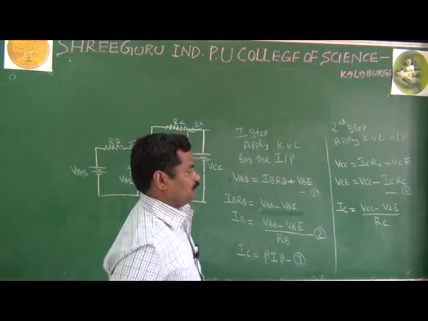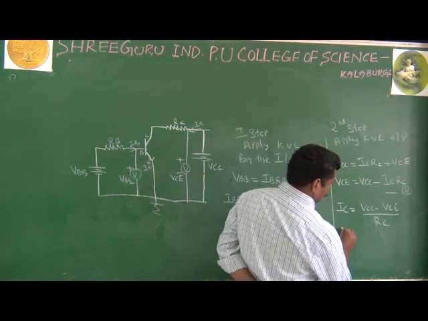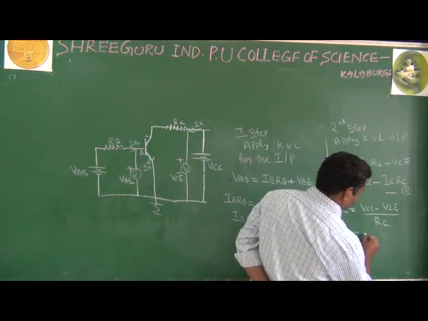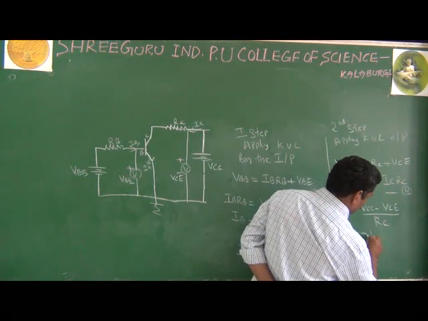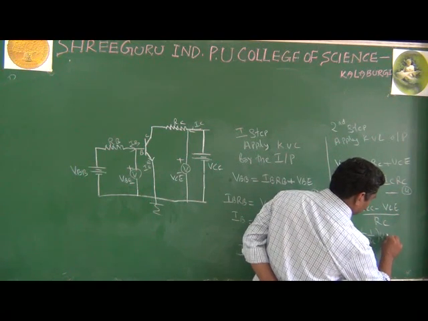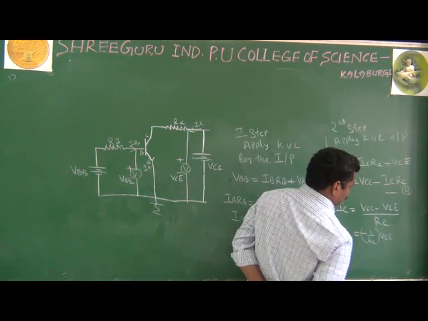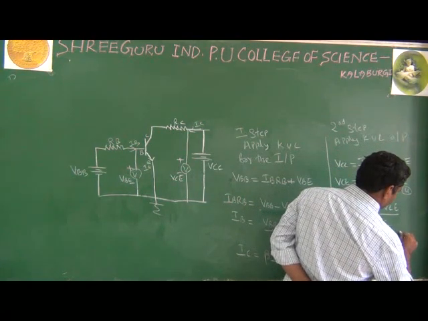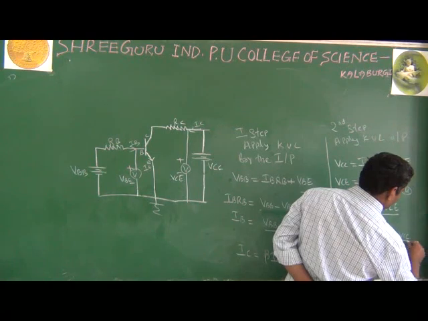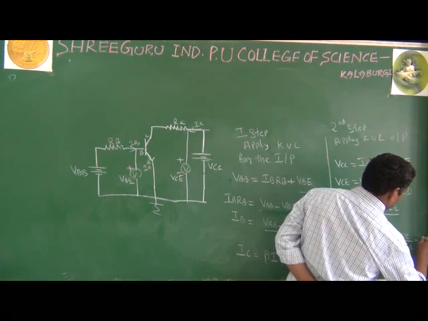Or you can say IC equal to minus 1 by RC into VCE plus VCC divided by RC. This is equation number 5.